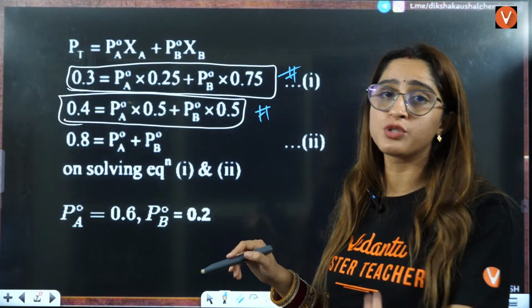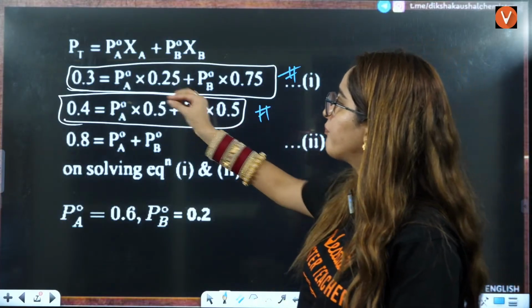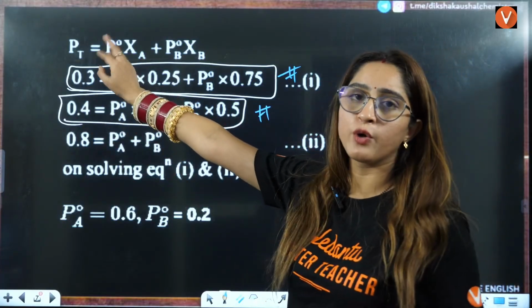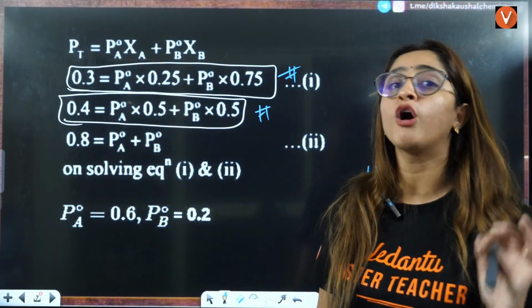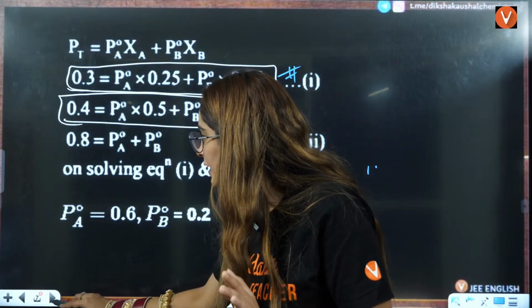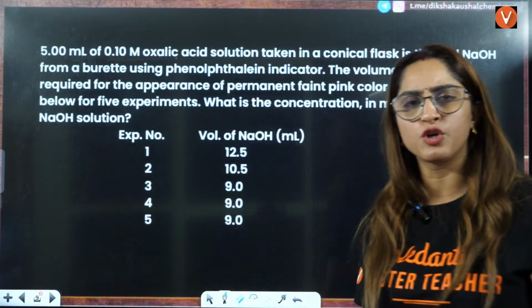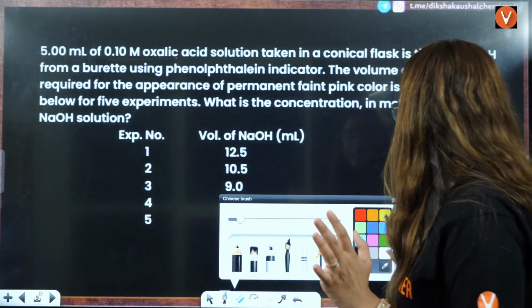So what you can do is the substitution method. You can calculate the value of P naught A from here, put it here, you can calculate the value of P naught B, then put it here, you can calculate the value of P naught A also, right? So directly by using substitution method, you can solve it, right?